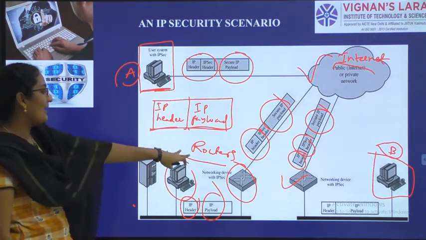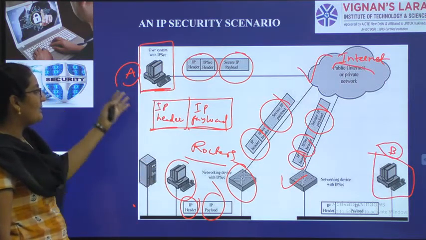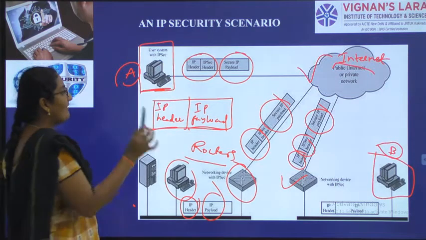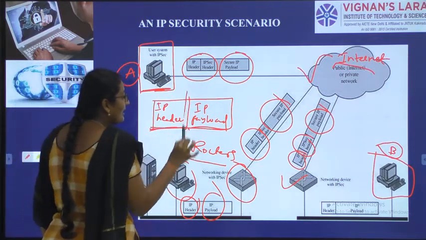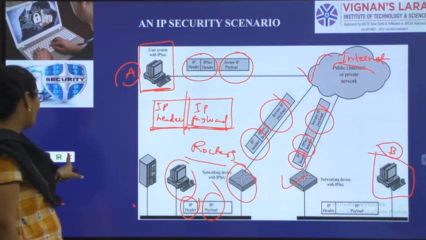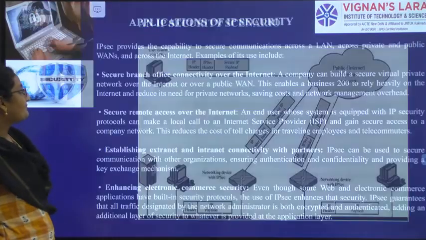You can use the help of routers. You can take the help of the internet. You can transfer the data between two systems with the help of the internet. But the thing is, you should divide that packet into IP header and IP payload. What is IP header? What is IP payload? We will see. But this is the overall scenario of IP security.